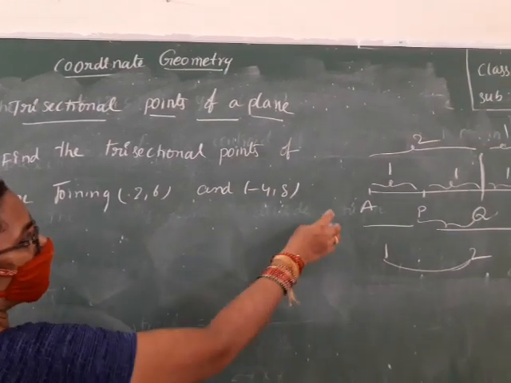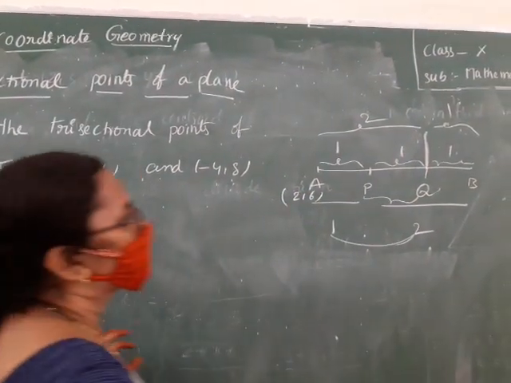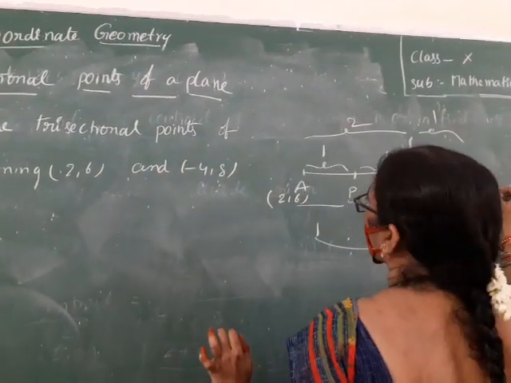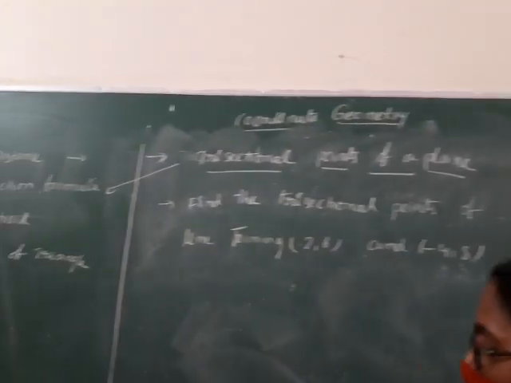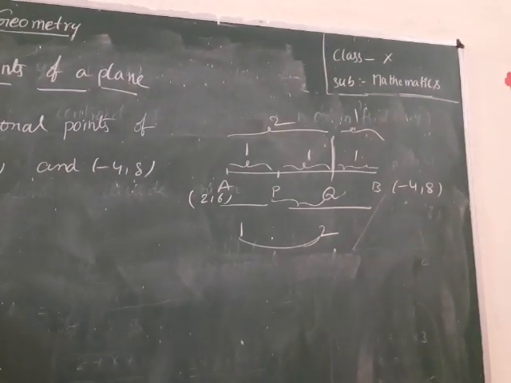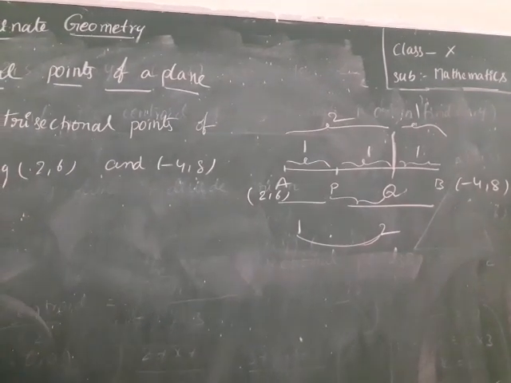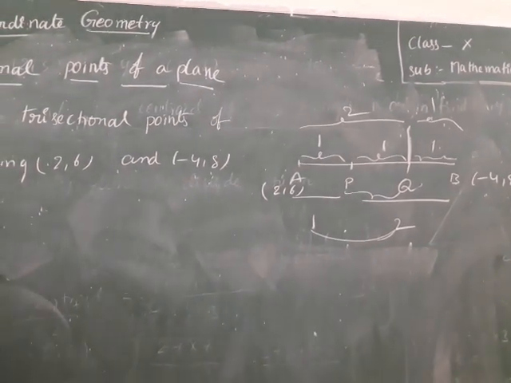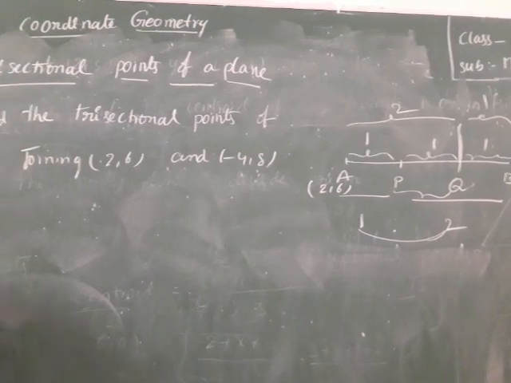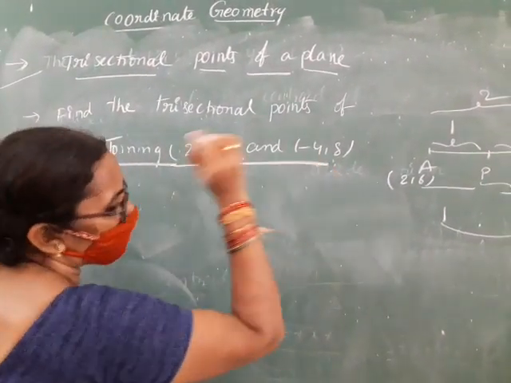A value is (2, 6). B value is (-4, 8). Children, what did I tell you previously? First, in a problem, we find out what is given and what we need to find out. Given, the vertices of the line segment.